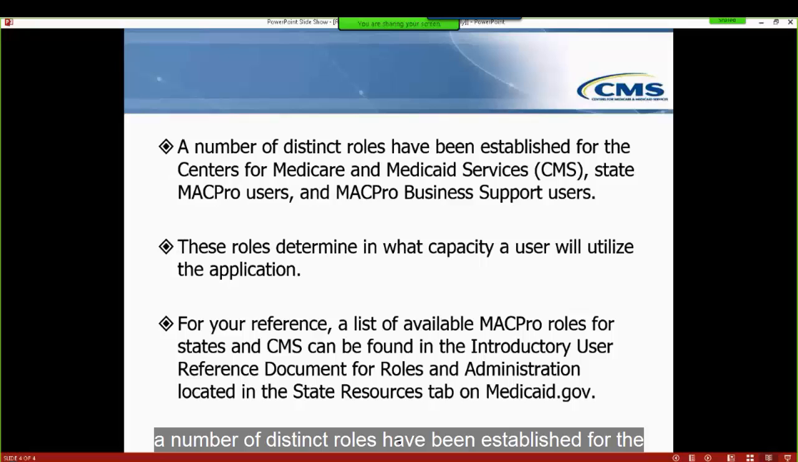A number of distinct roles have been established for the Centers for Medicare and Medicaid Services, or CMS, state MACPro users, and MACPro business support users. These roles determine in what capacity a user will utilize the application. For your reference, a list of available MACPro roles for states and CMS can be found in the Introductory User Reference document for roles and administration located in the State Resources tab on Medicaid.gov.